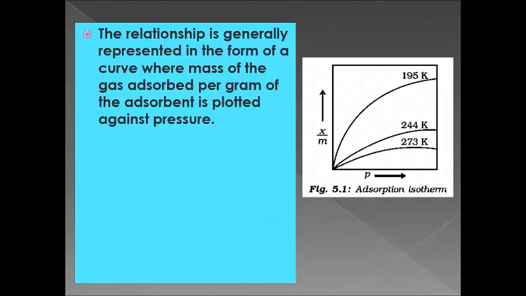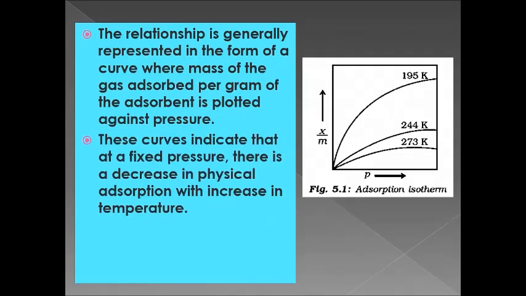The relationship is generally represented in the form of a curve, where the mass of the gas adsorbed per gram of the adsorbent is plotted against pressure. These curves indicate that at a fixed pressure, there is a decrease in physical adsorption with increase in temperature. So, with this graph, we can understand the isotherm.